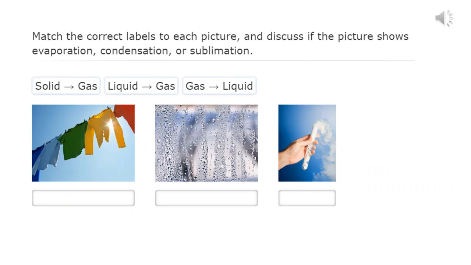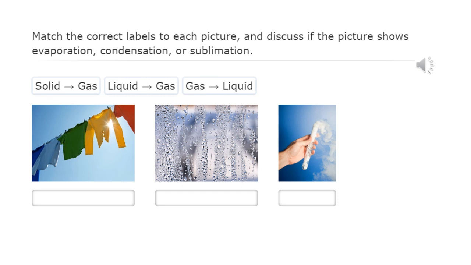Okay, your turn. You do not need to write these down. I just want you to see if you can match these in your head. There are 3 pictures here and there are 3 changes of state above. Can you please match the 3 changes of state to the correct picture and try to say if it shows evaporation, condensation, or sublimation?